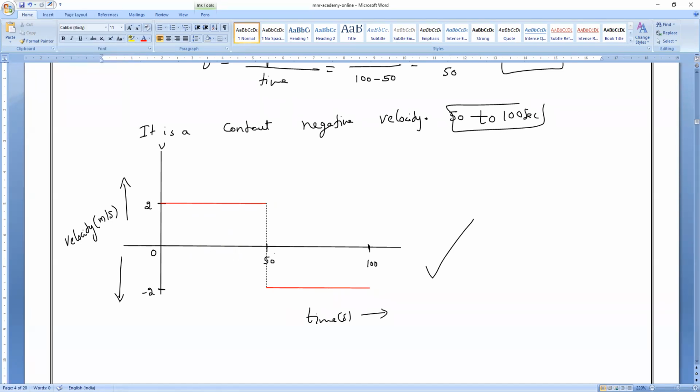From 0 to 50 seconds, it will go with plus 2 meter per second velocity. From 50 to 100, it will come back with minus 2 meter per second velocity. Finally, at time equal to 100, it will become zero displacement. Understand? Yes, sir. As Lingesh said, you can find the displacement from the velocity time graph. Yes or no? We studied. From the velocity time graph, we can find the displacement or not. Now, as Lingesh said, displacement is equal to how much?